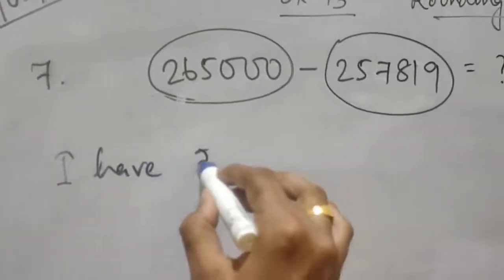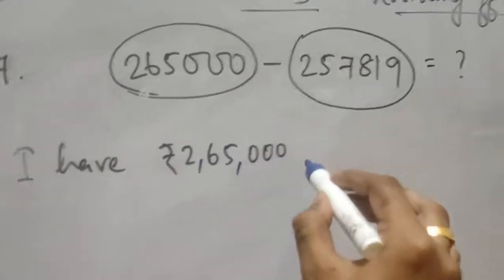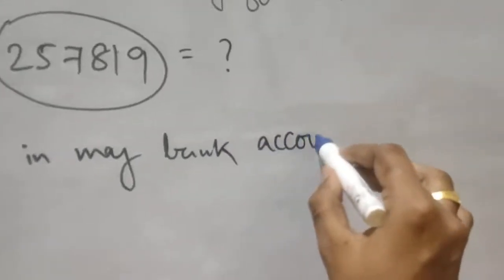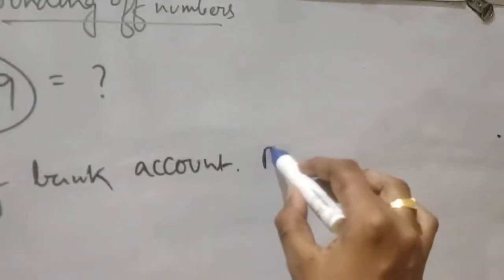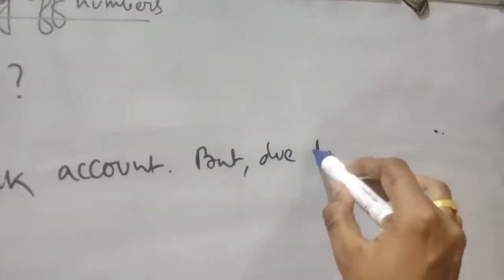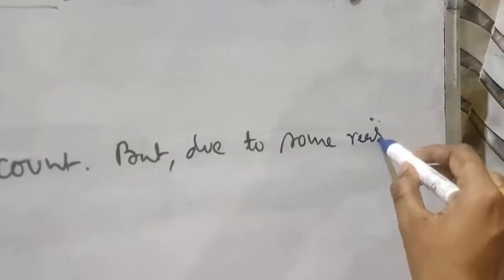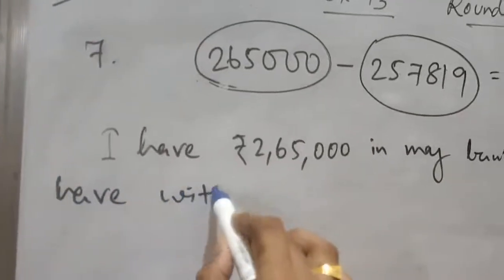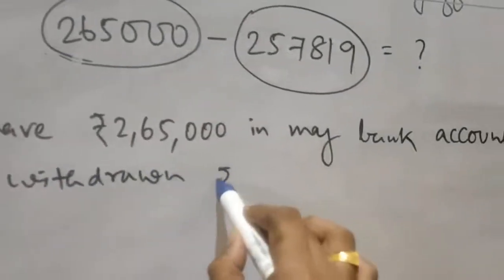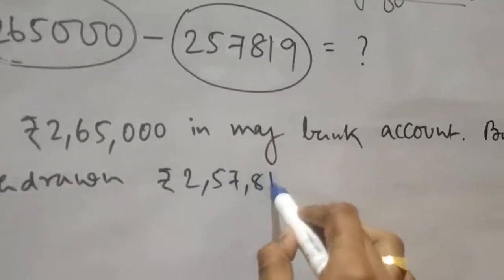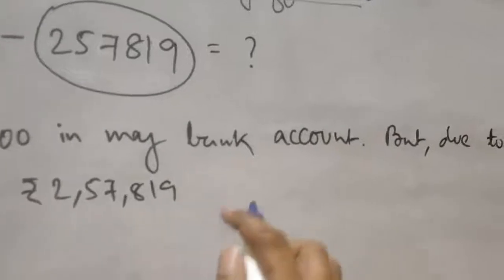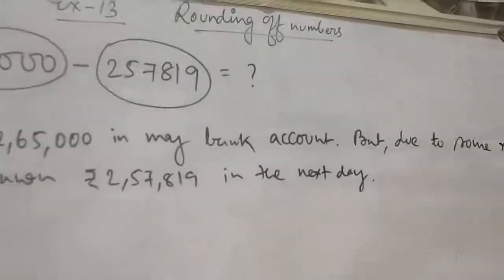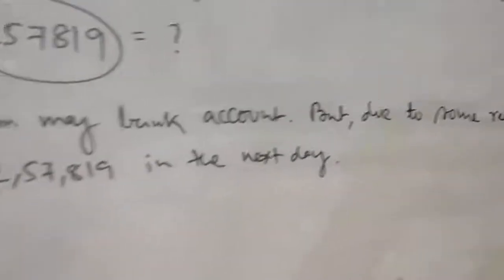I have rupees 2,65,000 in my bank account, but due to some reason I have withdrawn rupees 2,57,819 in the next day.